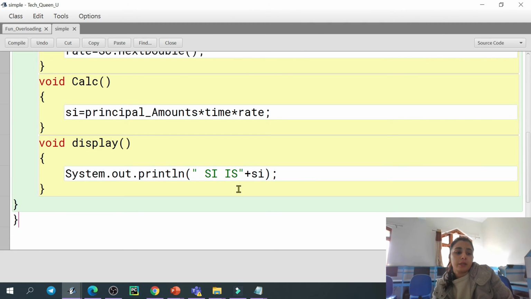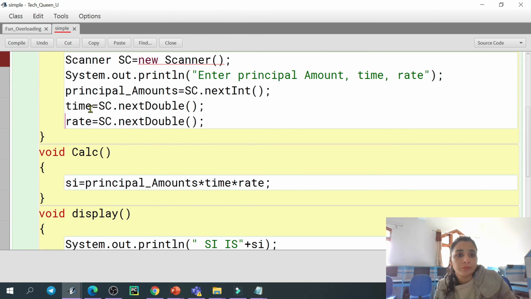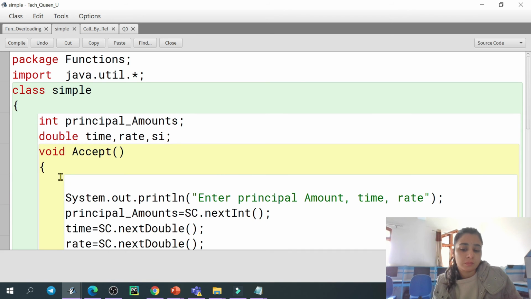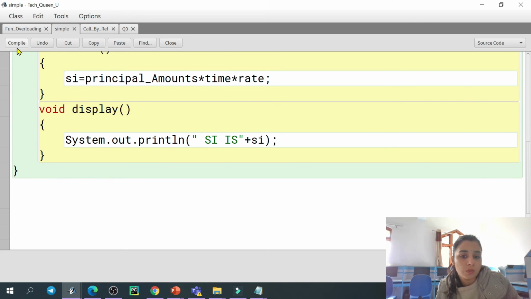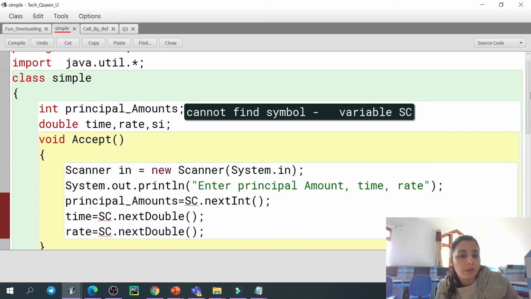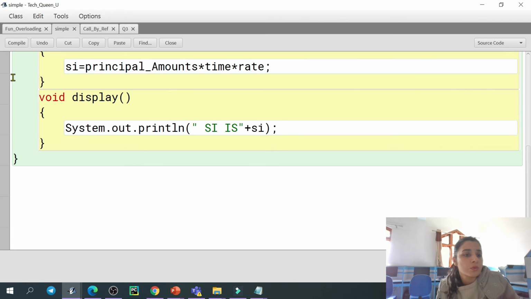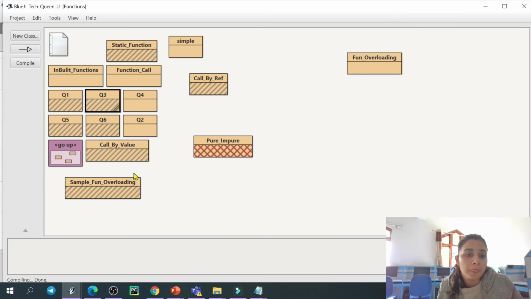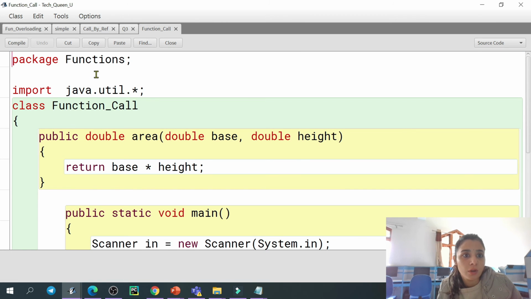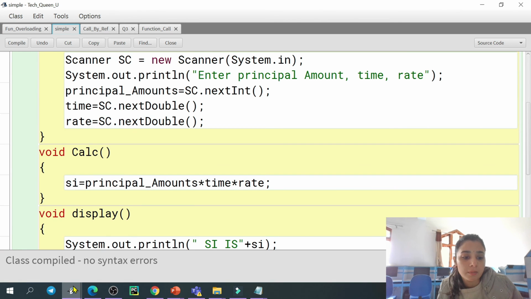Now definitely there will be curly bracket errors, right? Let's compile that. It is showing an error. Why? Okay, now compile that. Yes, it is showing no error. So jumping back to the program, I actually forgot the name. Simple was the name, right? So where is simple? Yeah, this one is simple, yes.